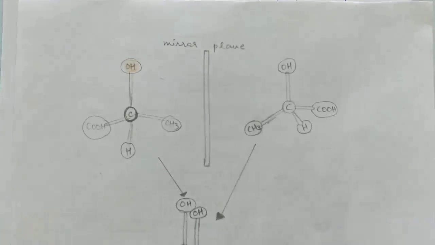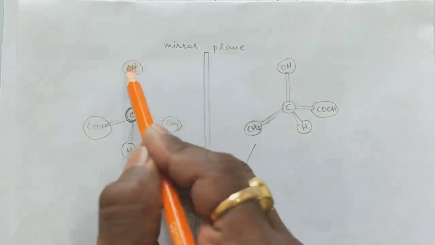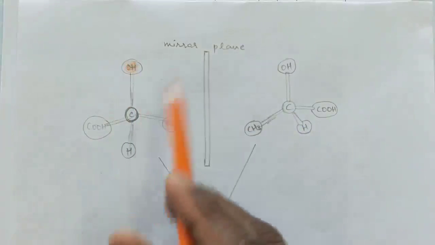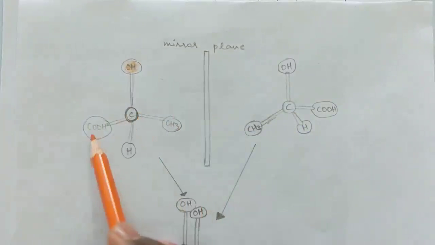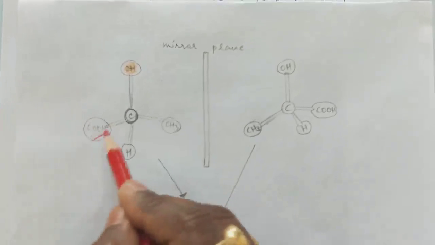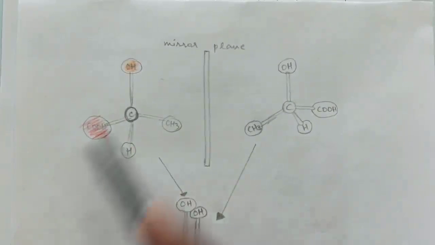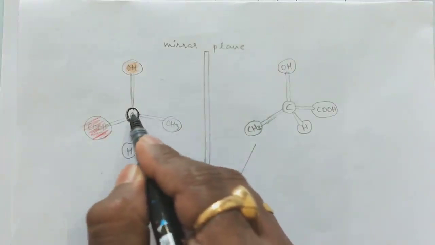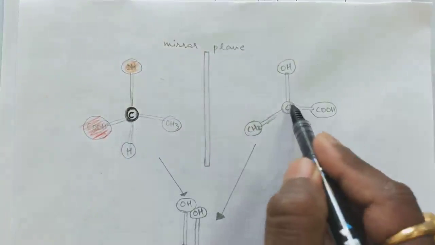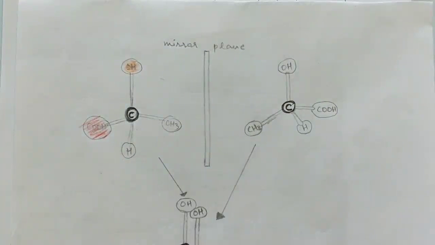See here, suppose that this is the structure of an organic molecule. This is OH, this is OH, this is carbon, this is COH. I am coloring this with a different color, red. This is carbon, this is carbon, this is carbon, right?